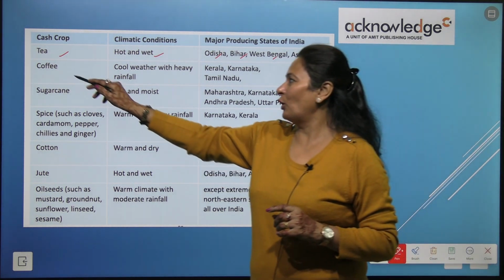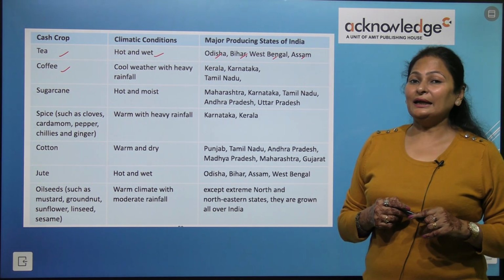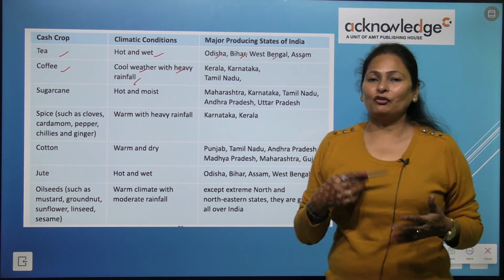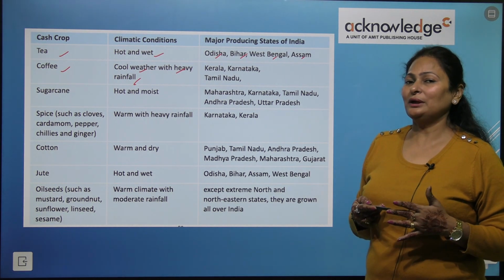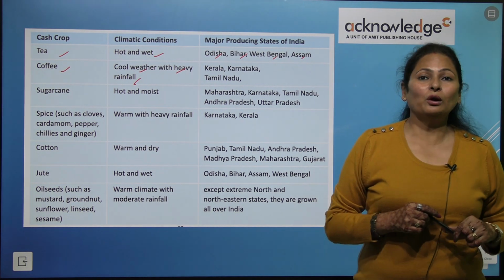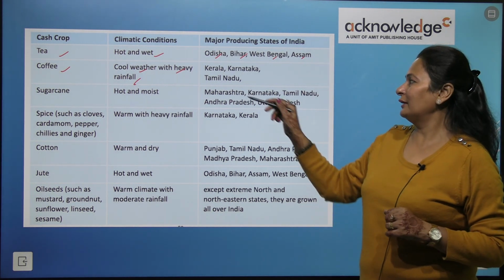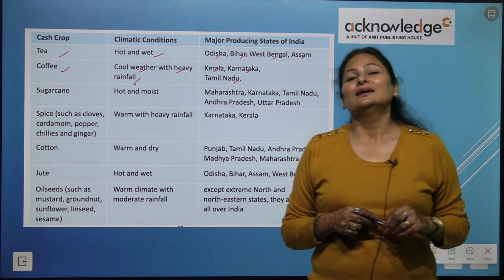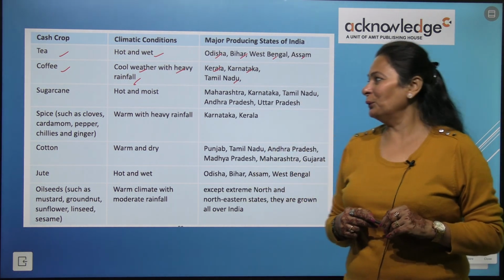Now next is coffee. Coffee needs cool weather and heavy rainfall. Rice also needs heavy rainfall, right? So coffee needs cool weather and heavy rainfall. That is why it is grown in Kerala, Karnataka and Tamil Nadu.